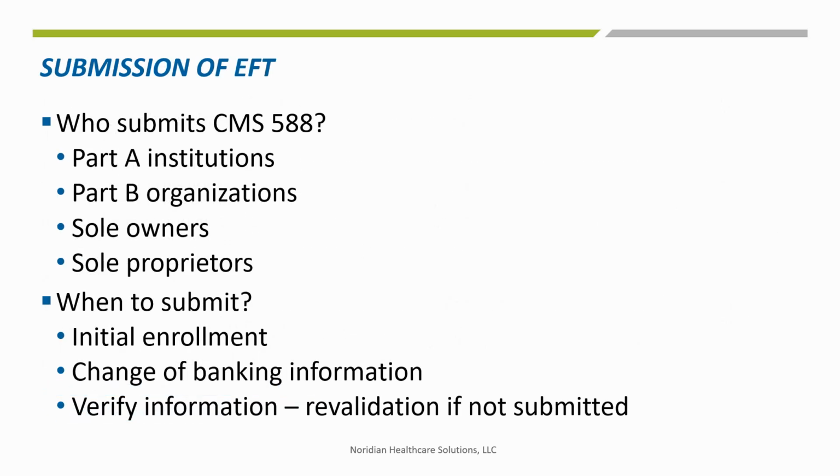The CMS 588 form is a required agreement completed by organizations that submit the CMS 855A, 855B, or 855I applications for enrolling as institutions, clinics, or groups, sole owners, and sole proprietors. The CMS 588 form is submitted for initial enrollments or for reporting a change to the Electronic Funds Transfer Agreement and account information. The information is a legal agreement that instructs the Medicare contractor on bank account information for electronic transfer of claim payments, telling them where to submit payments.